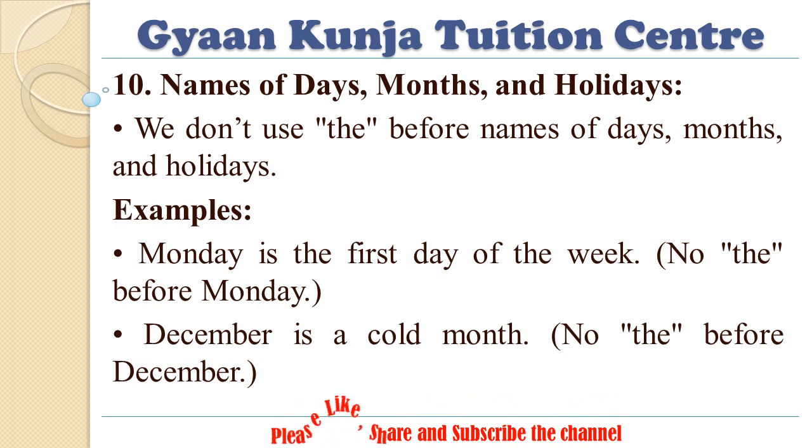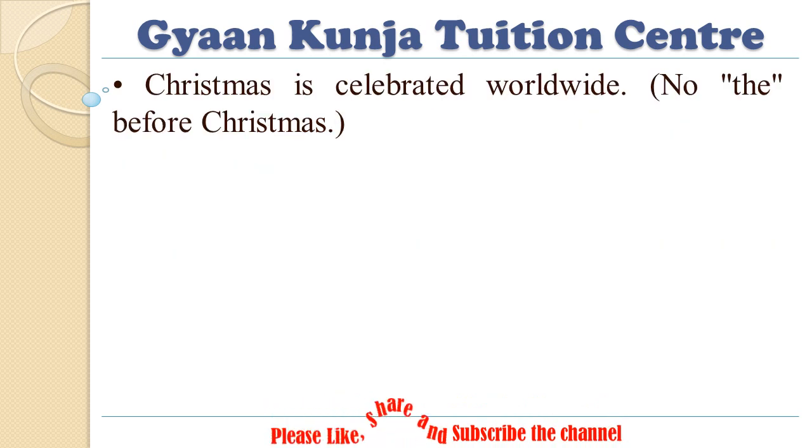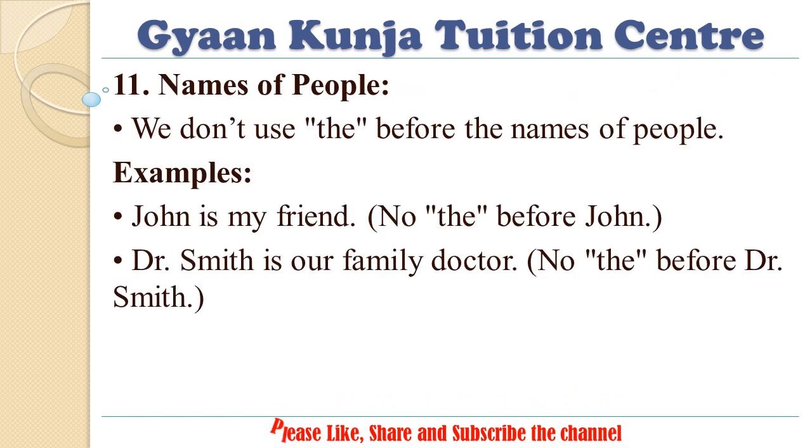10. Names of days, months, and holidays. We don't use "the" before names of days, months, and holidays. Examples: Monday is the first day of the week. No "the" before Monday. December is a cold month. No "the" before December. Christmas is celebrated worldwide. No "the" before Christmas.